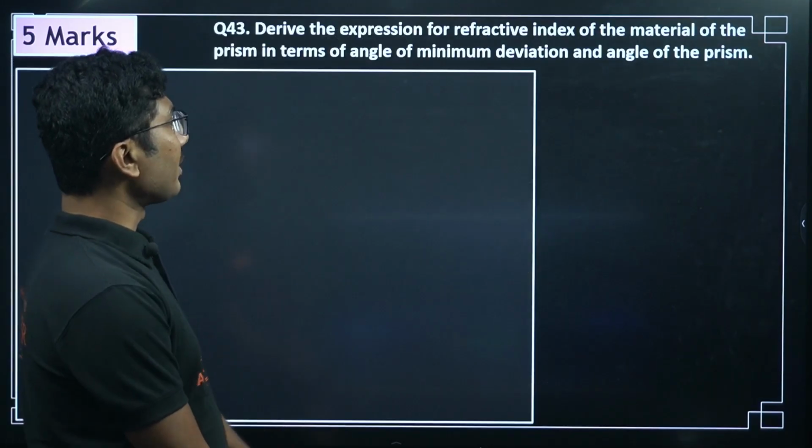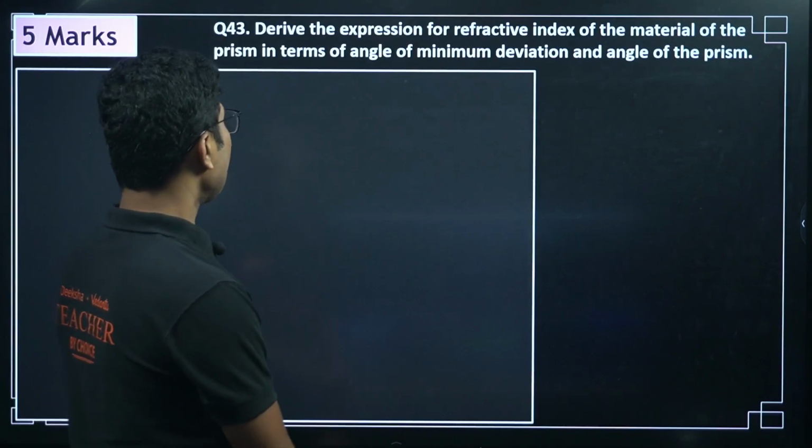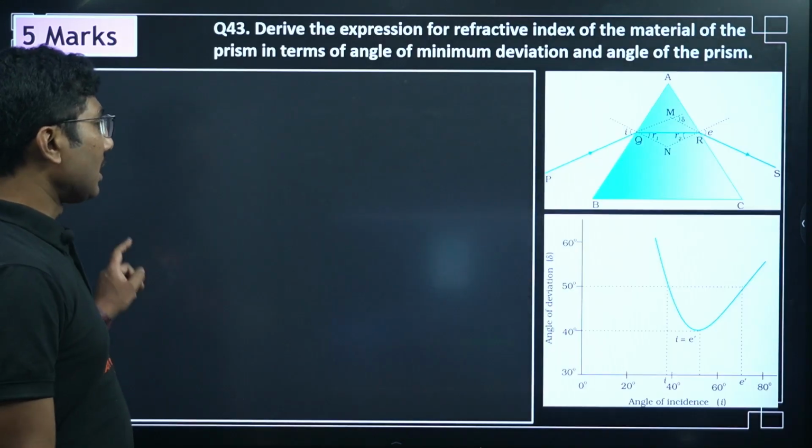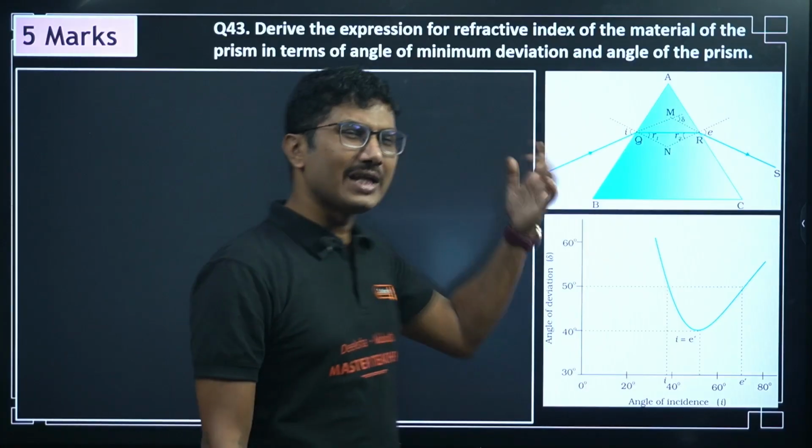Derive the expression for refractive index of the material of the prism in terms of angle of minimum deviation and angle of the prism. Now this is slightly tricky but very common.